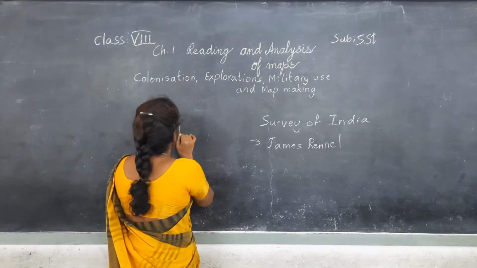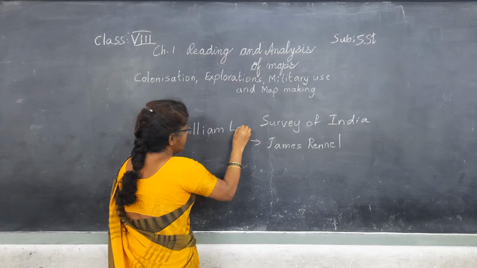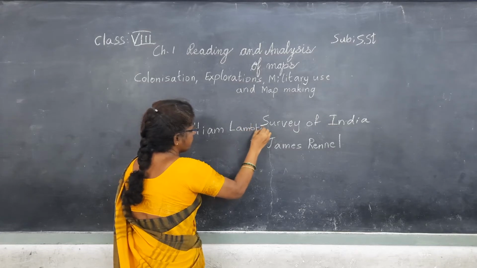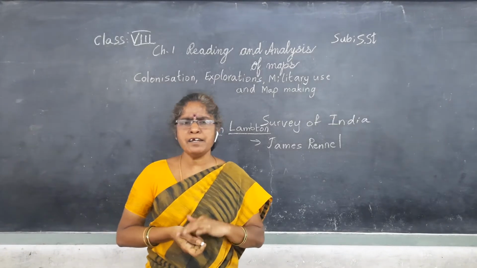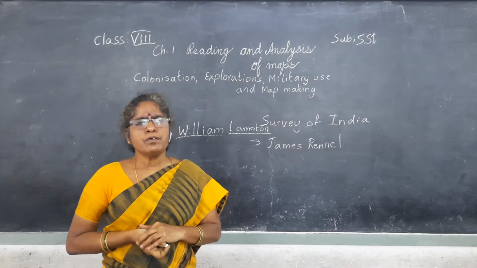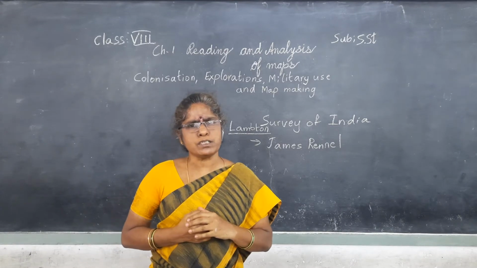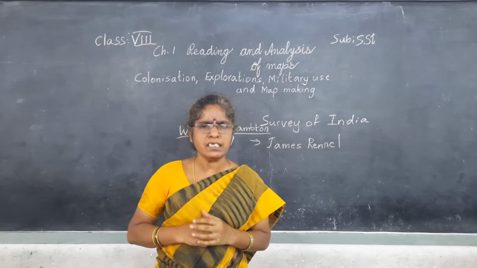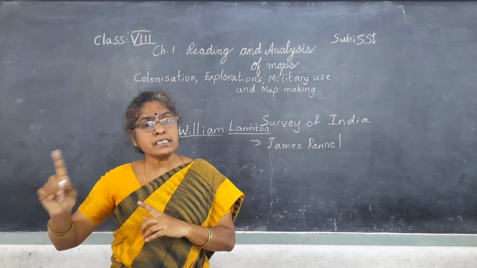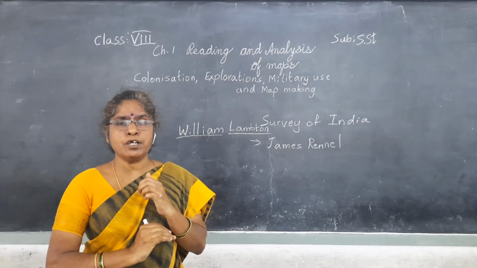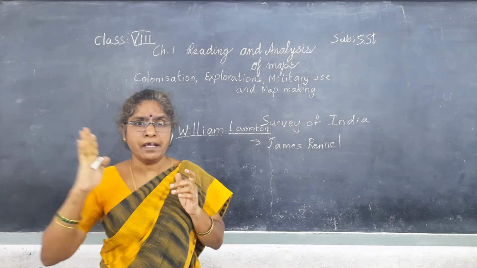William Lambton, in the 19th century only, started to find out the altitudes, the heights of the places, and he started his calculation and his measurements from Chennai.